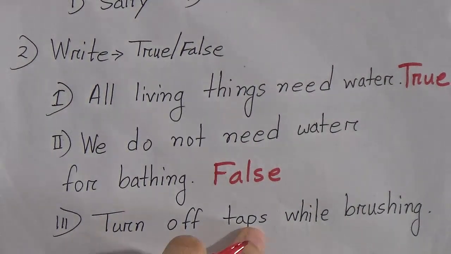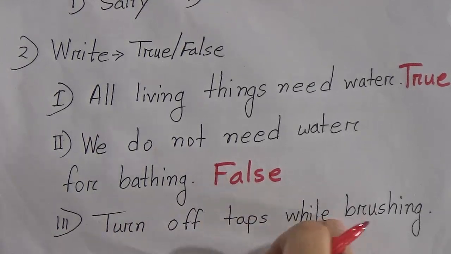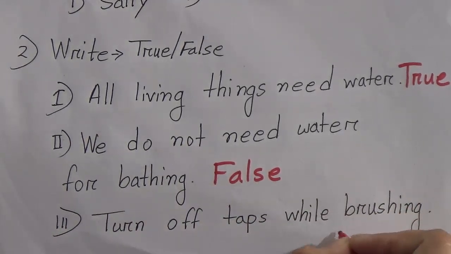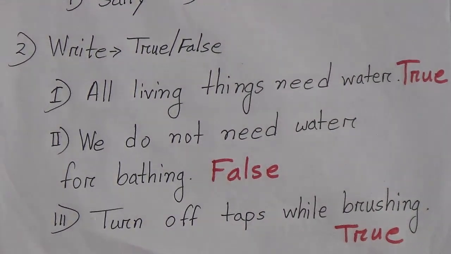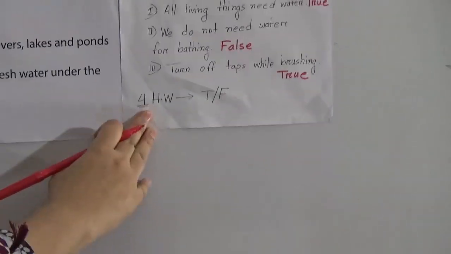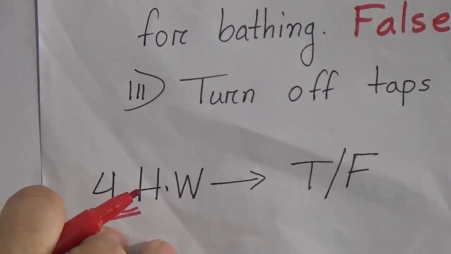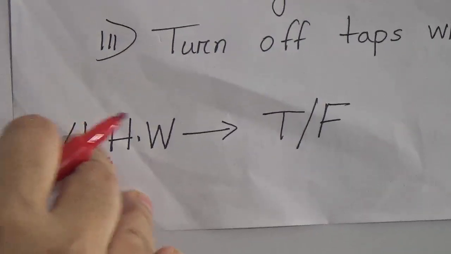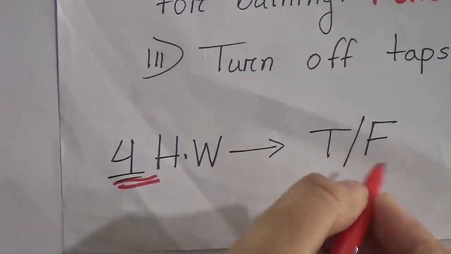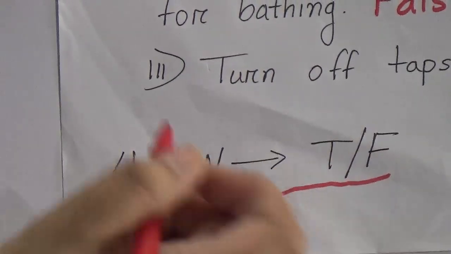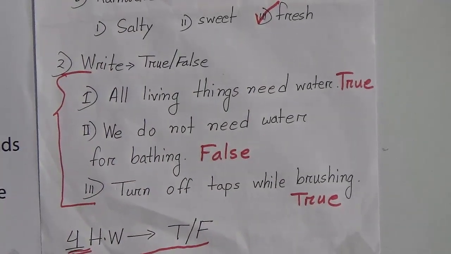Number 3 is turn off taps while brushing. Yes, you have to turn off tap while brushing. So this statement is also true. Then we will write true. Student, you have to do some SW. Your SW number is 4. When you do your SW, please write number 4 at the top of your SW copy. And your SW will be this true false, that means these 3 true false. You have to do it as your SW.